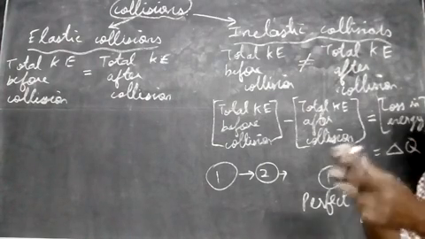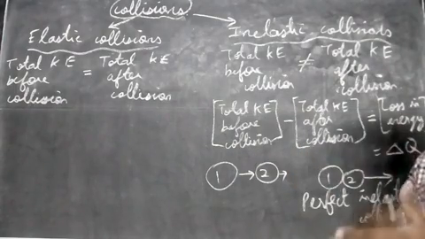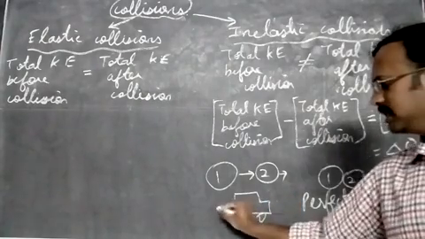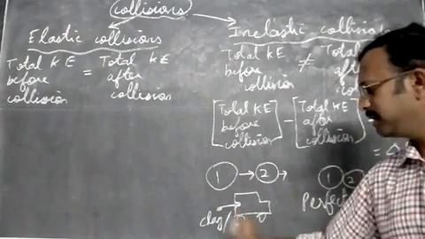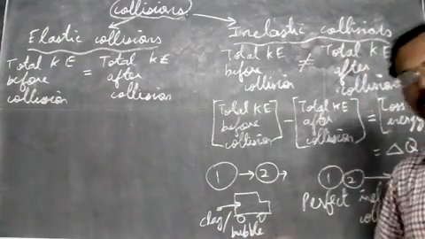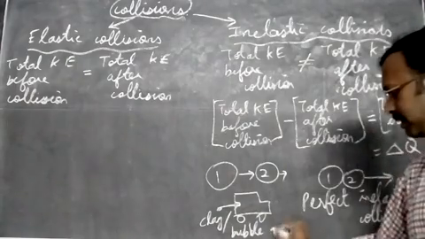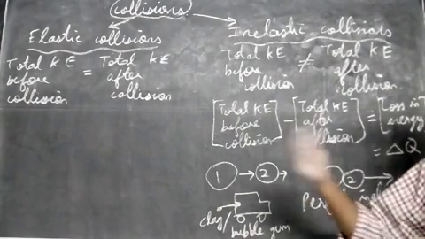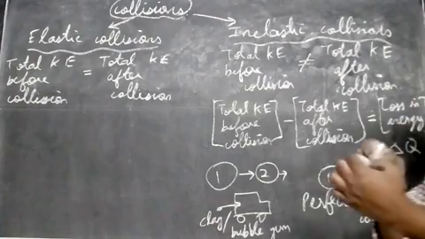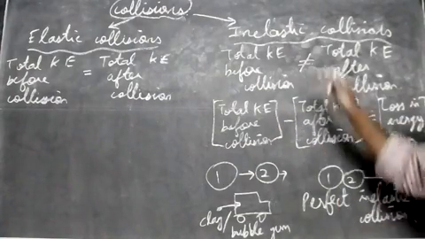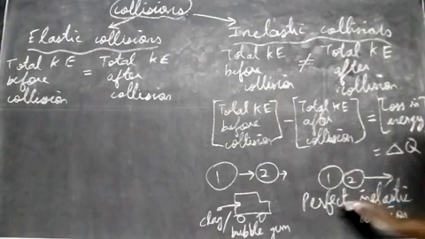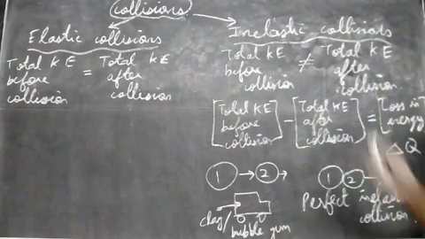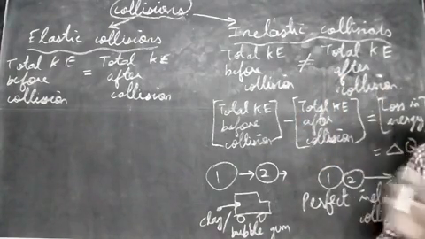Where can this happen? For example, we take some clay and throw it at a vehicle, or some bubble gum sticks to a vehicle. Sometimes bubble gum sticks to the car tire. That time the two objects stick to each other after collision. So we can say that is an inelastic collision. The two objects stick together and then move. There's an energy loss, so we say it's a perfect inelastic collision. These are the types of collisions, elastic and inelastic. Next, we'll see the difference between the two types of collisions.